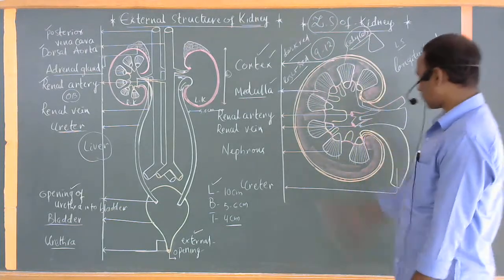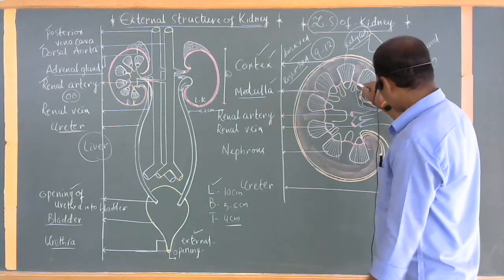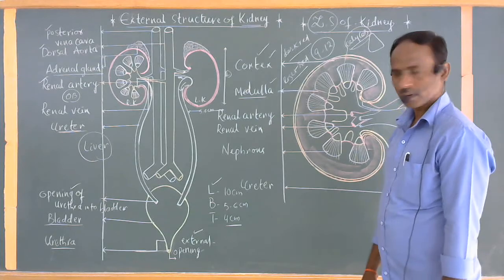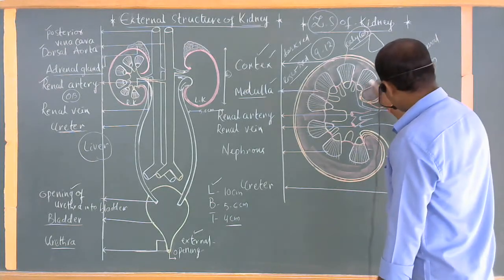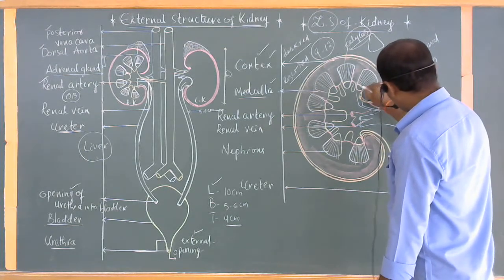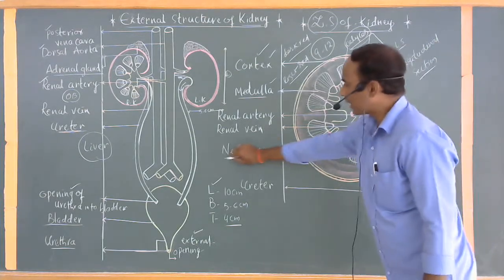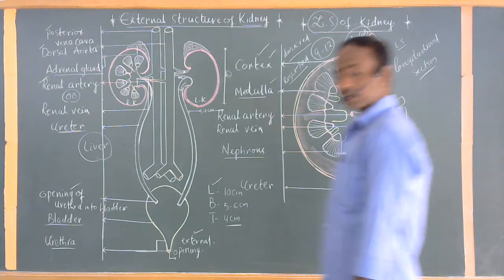So for example, these calyces are also completely connecting with the internal part of the medulla. Within the calyces, fine thread-like structures, these are commonly called nephrons. These are called nephrons.